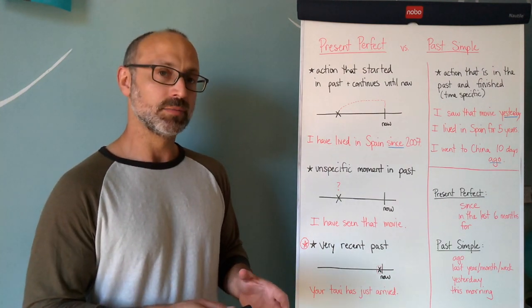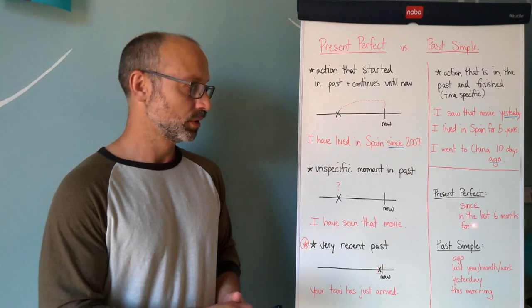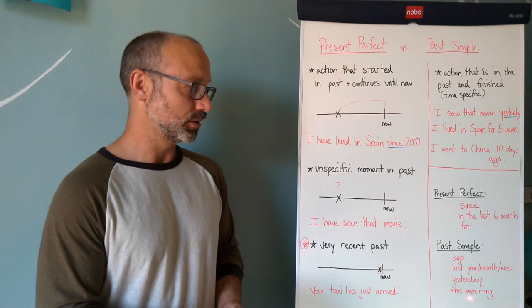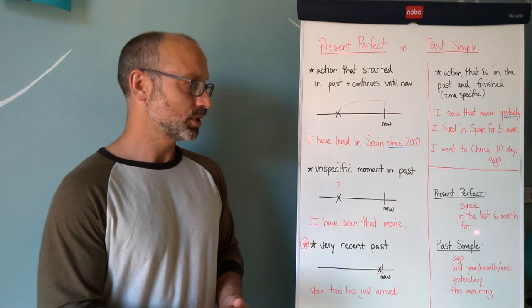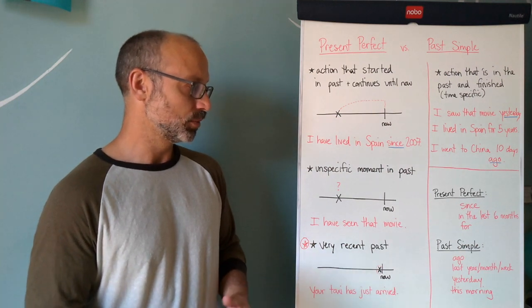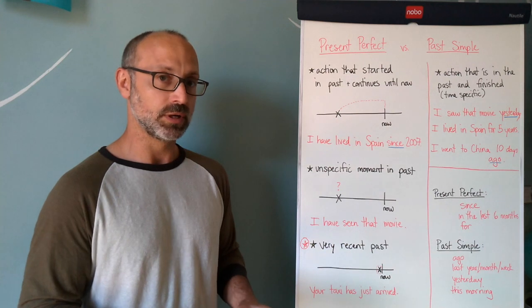You'll notice that I have one more expression here as well, which is for. For, in fact, can also be added down here to the past simple. So for is a preposition that can be used both in the past simple and the present perfect, and it's not specific to either one.